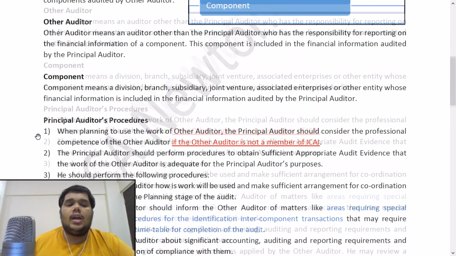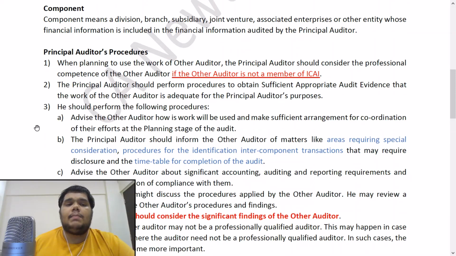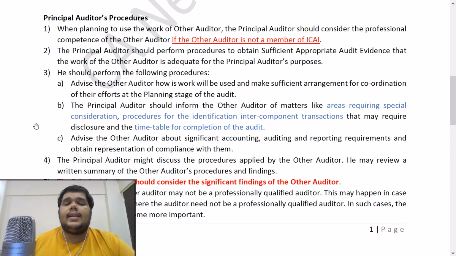Right? Next is the principal auditor's procedures. This is basically saying what procedures the principal auditor has to perform in order to rely upon the work of other auditor. So the first point is, when planning to use the work of other auditor, the principal auditor should consider the professional competence of the other auditor if the other auditor is not a member of ICAI. So if he is a member of ICAI, the principal auditor does not need to do anything, since it is assumed that any member of ICAI has the requisite competence, knowledge and skills to perform an audit.